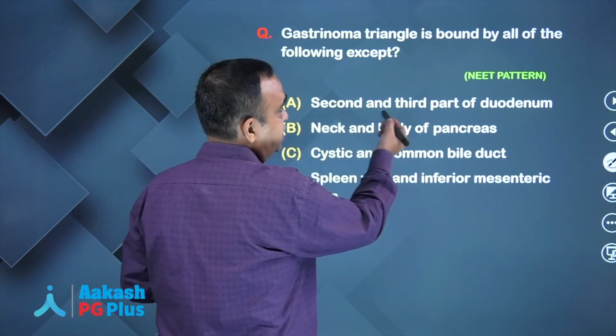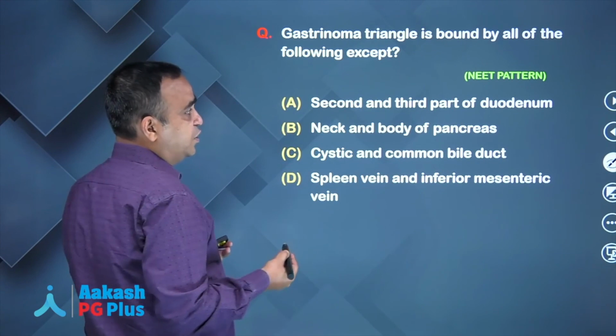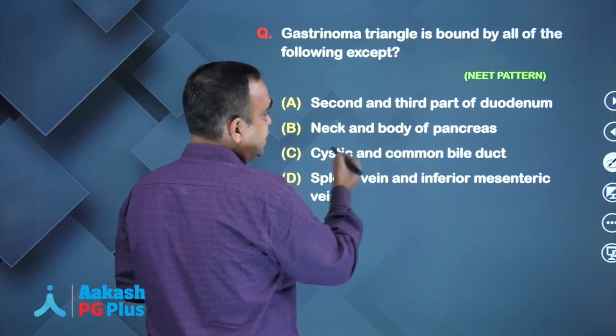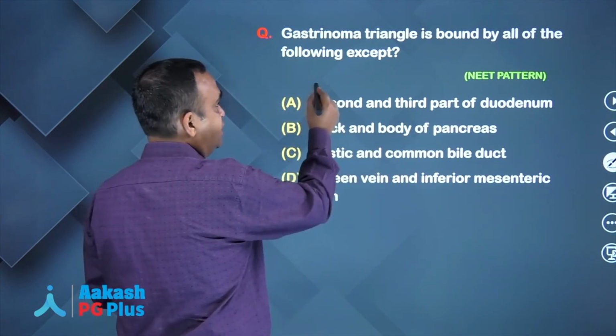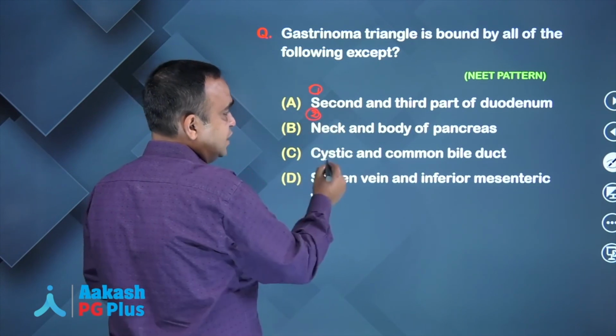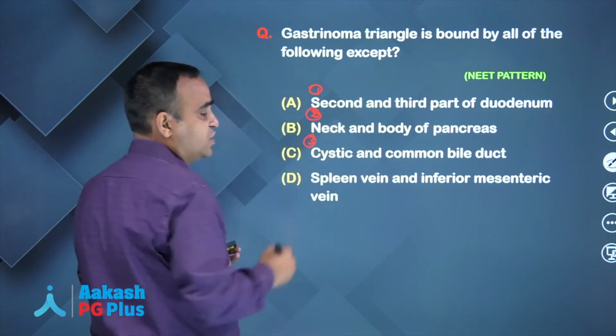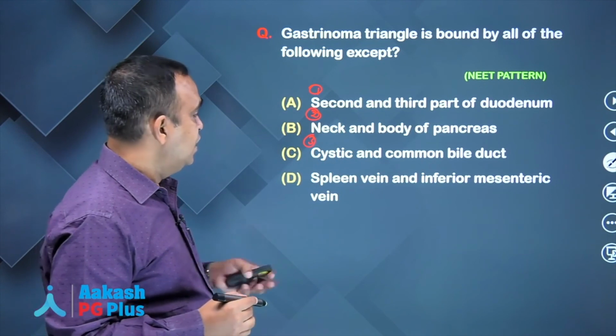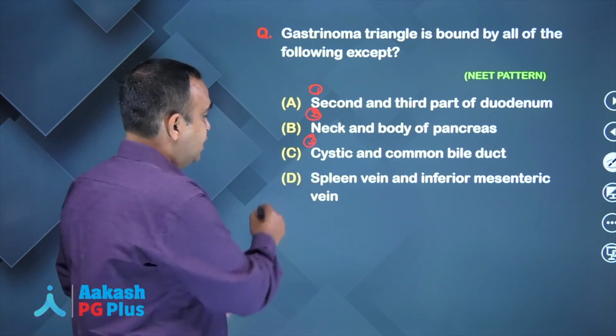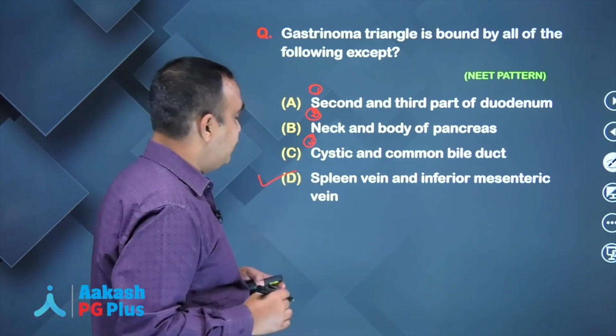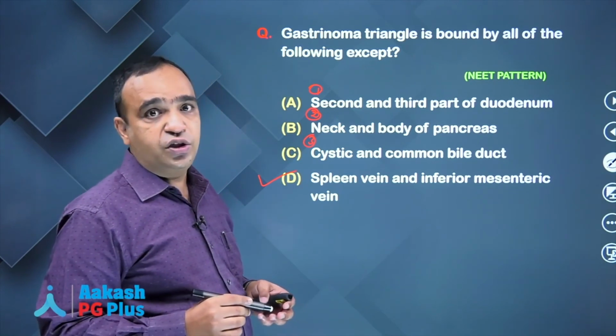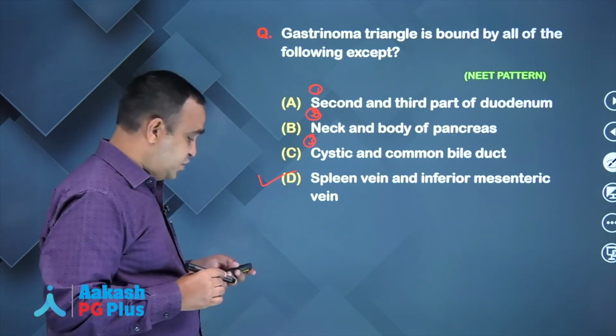One point is the junction of the second and third part of the duodenum. Another is the neck and body of the pancreas. The third point is the cystic duct and common bile duct junction. So obviously the answer here is the splenic vein and inferior mesenteric vein, which is not used in formation of the gastrinoma triangle.